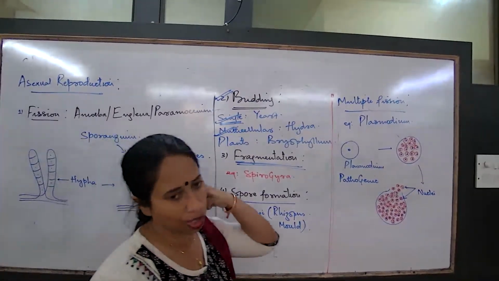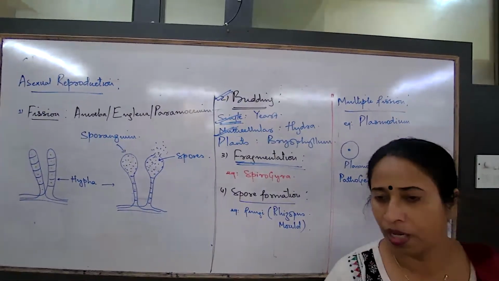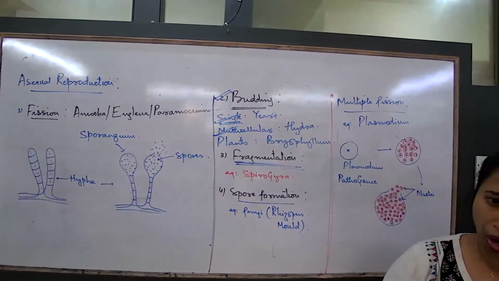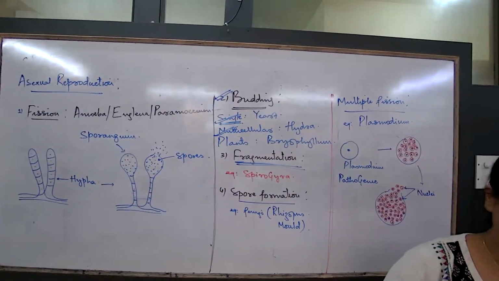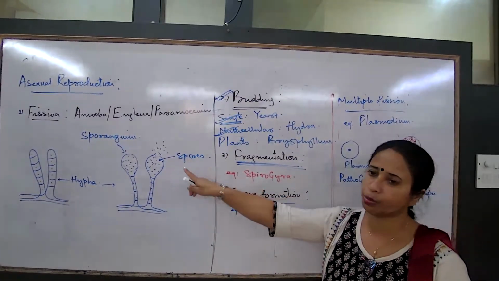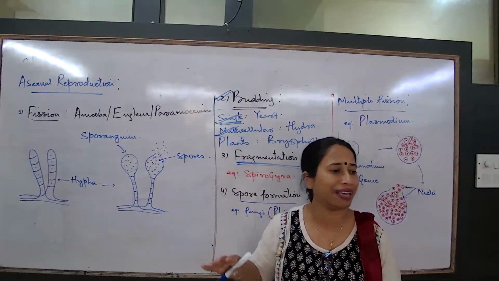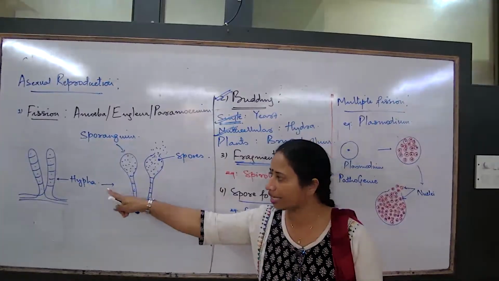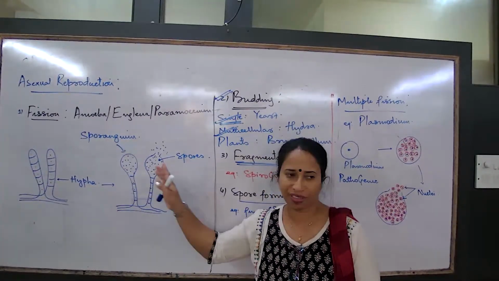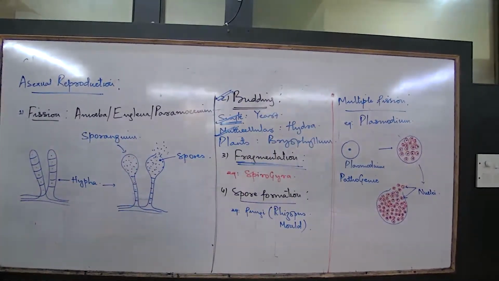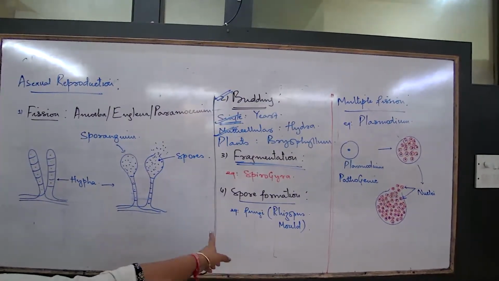The fungal spores are always there in the air. They are so light and so small that we cannot see them with our naked eyes. We need a microscope to see that. So whenever these fungal spores deposit on a suitable area with moisture, temperature and nutrients, they start growing again. This method of spore formation is a very rapid method. That's why fungal infection, like the dandruff that we suffer from, is also a fungal infection by spore formation.